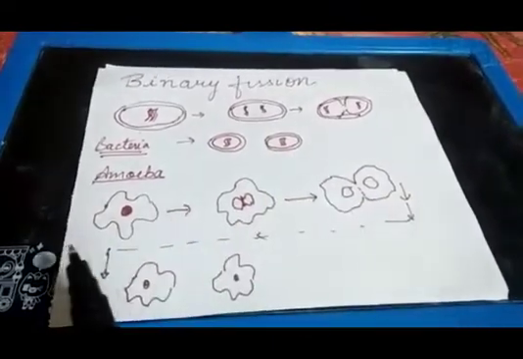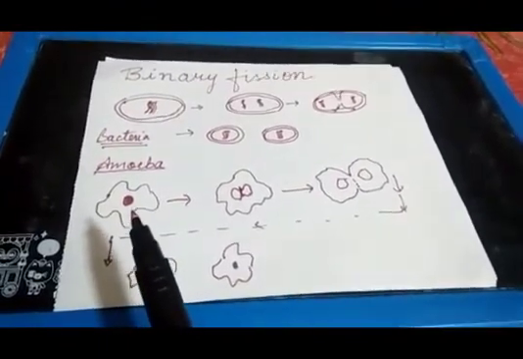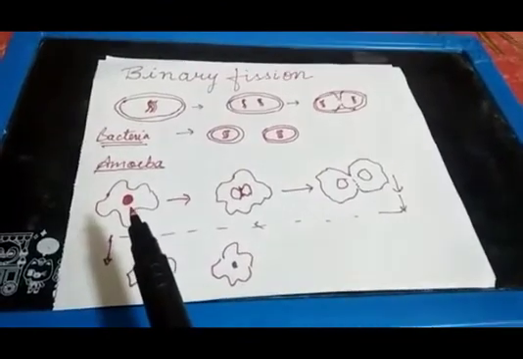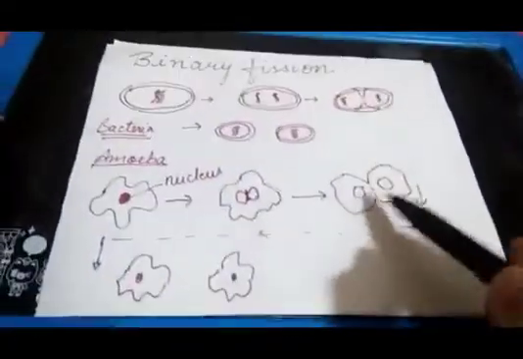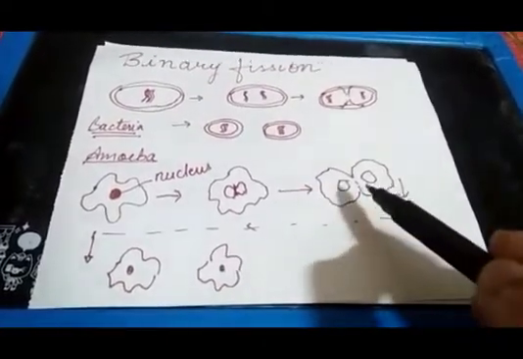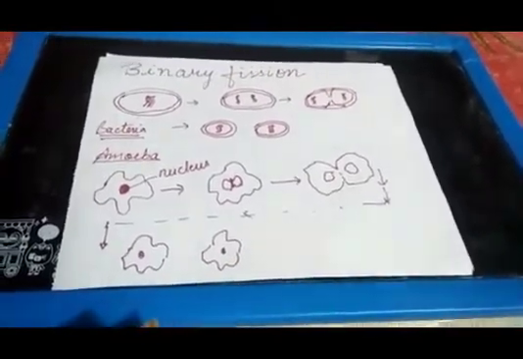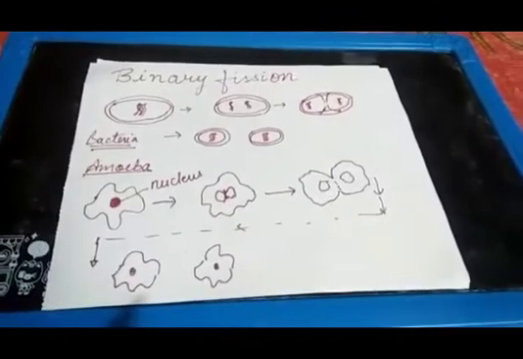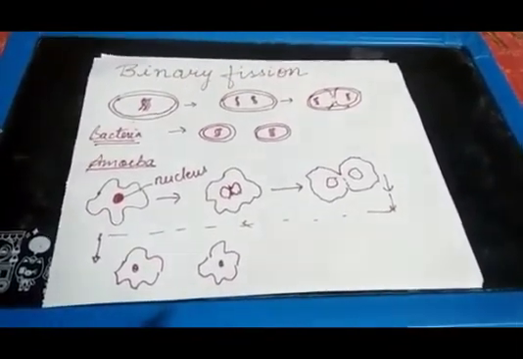Another example we can take is amoeba, a eukaryote unicellular organism. Here you can see amoeba. In this case, first the nucleus is dividing, and then as the nucleus divides into two, the cytoplasmic part will start dividing and will lead to the formation of two daughter cells. Here we have observed that the division is taking place at any orientation, as they do not